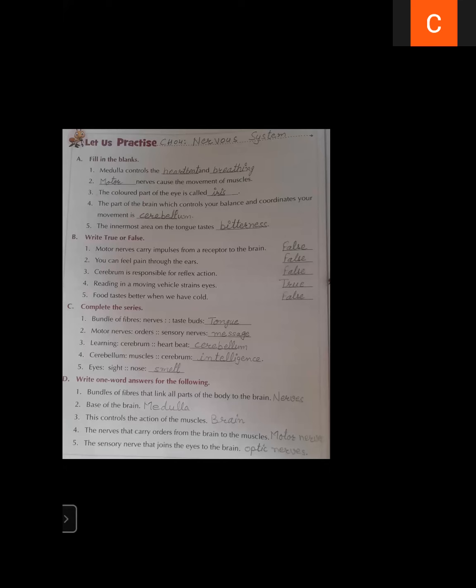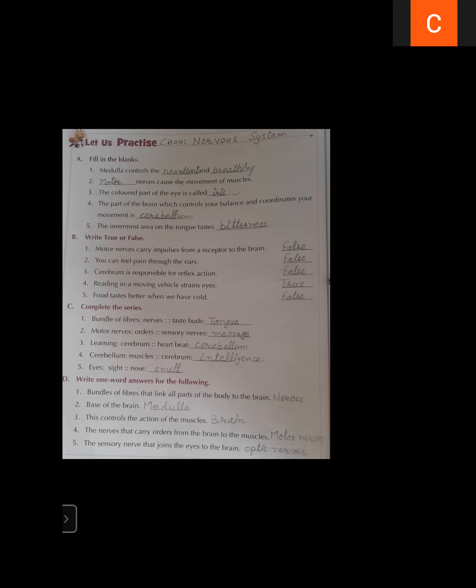The part of the brain which controls your balance and coordinates your movement is cerebellum. So cerebellum controls our body balance and coordinates our movement.